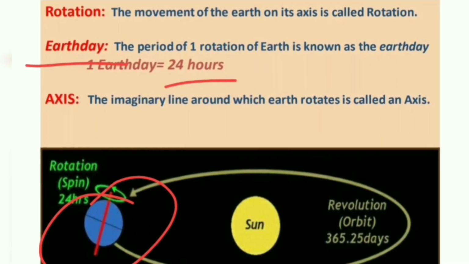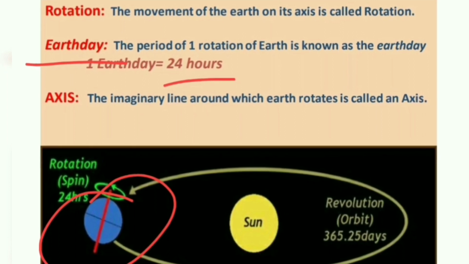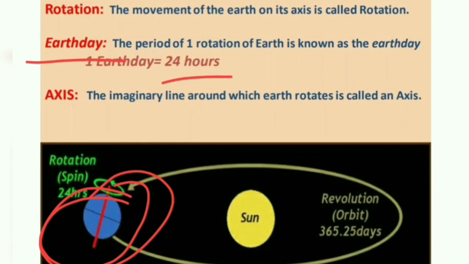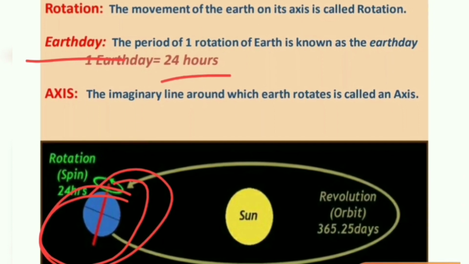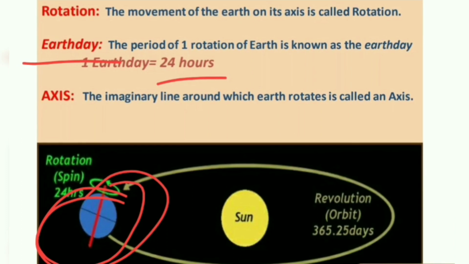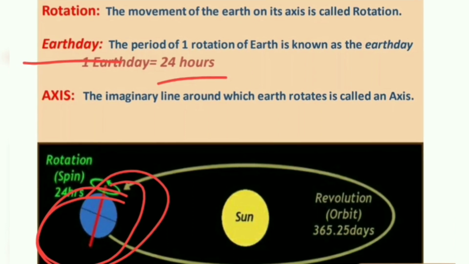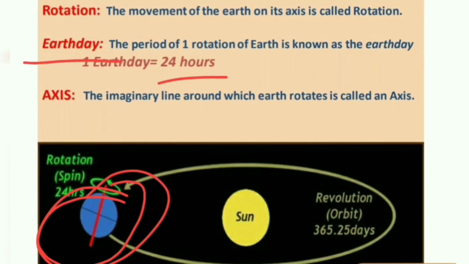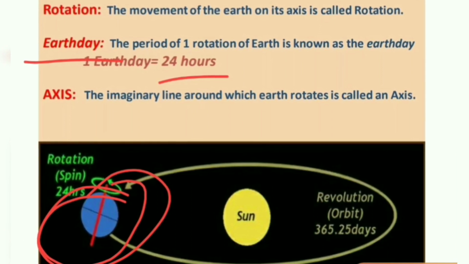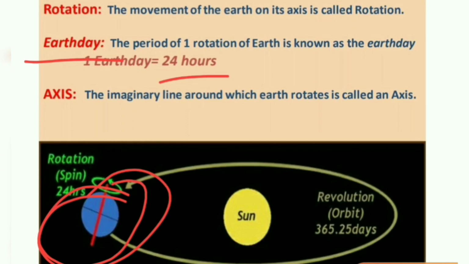Now let's discuss what an axis is. We can say the imaginary line on which the earth rotates is called axis. I already discussed in the first and second chapters that we have some imaginary lines on earth, and these imaginary lines would be helpful for identifying the places.